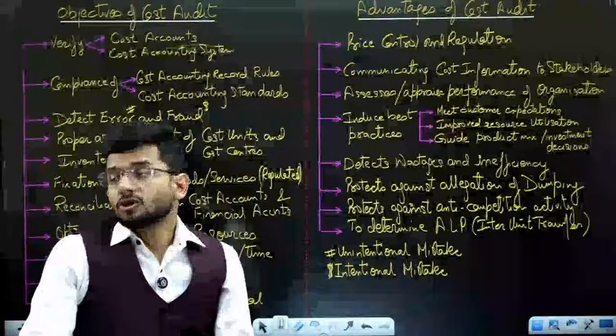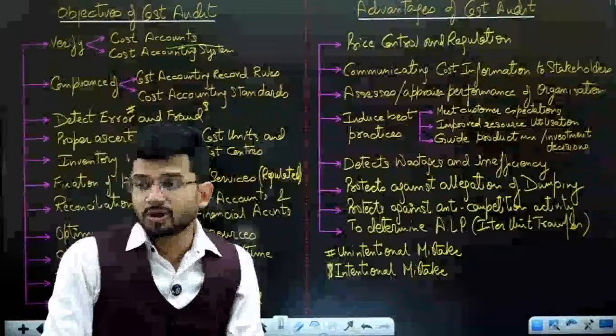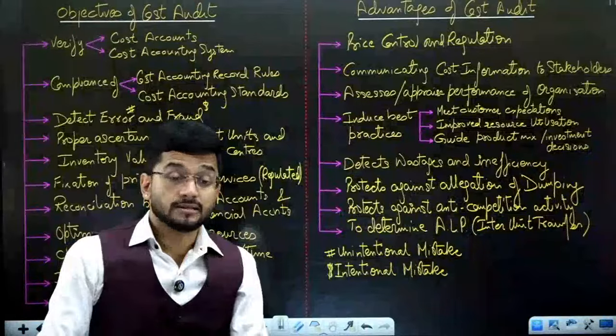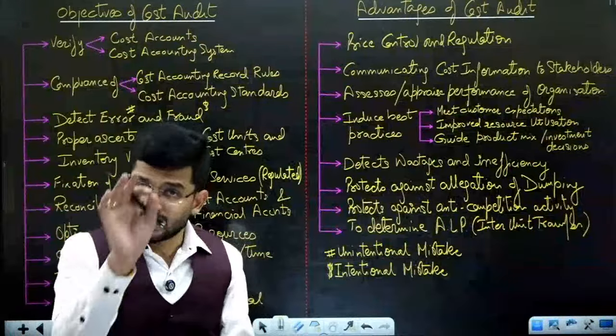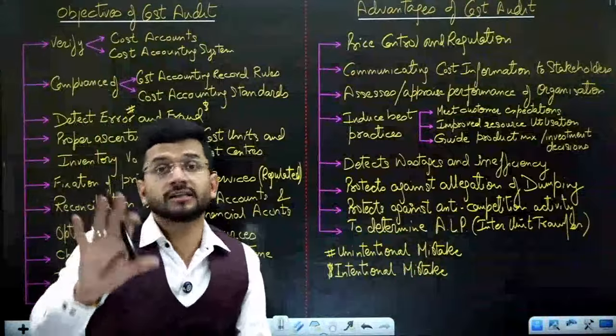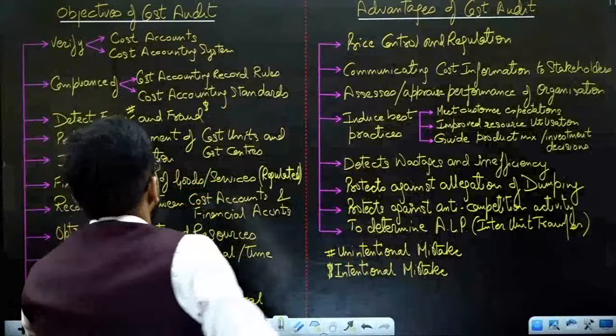So now it's very simple. In cutthroat competition, we really need to ascertain what the cost is, and to ascertain the cost we need a cost sheet. I need to audit that cost sheet. So cost audit is really required to ascertain any cost.